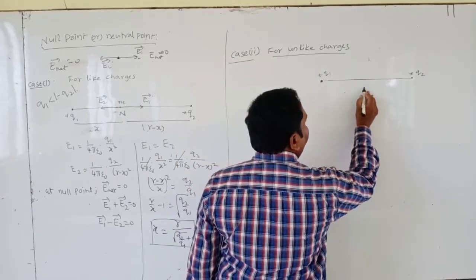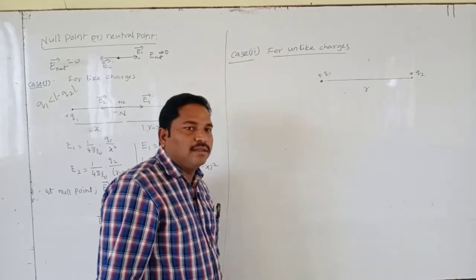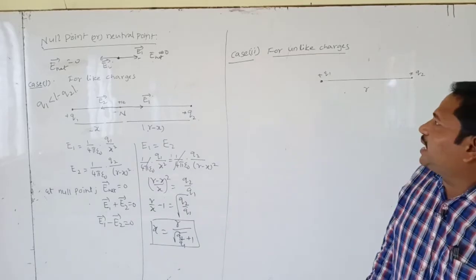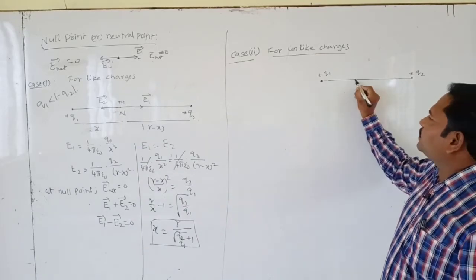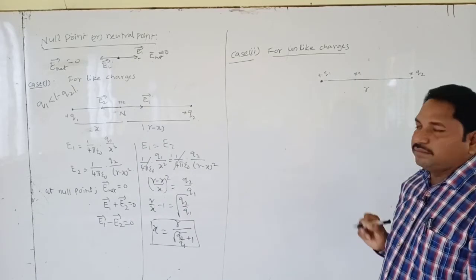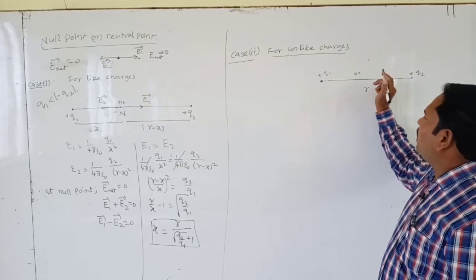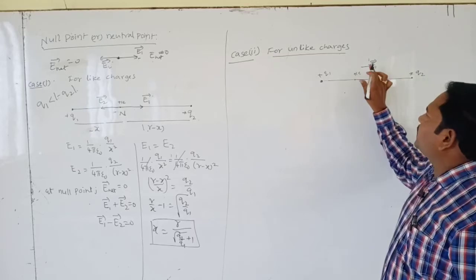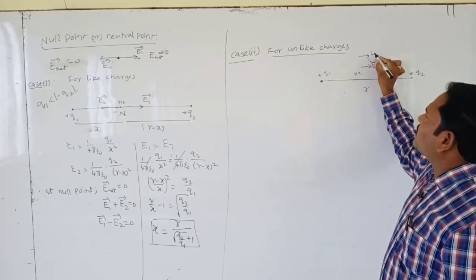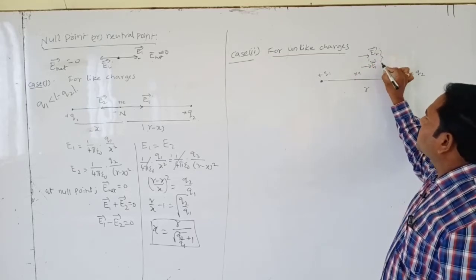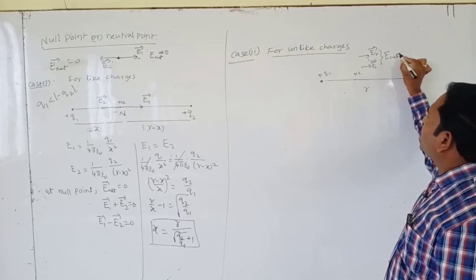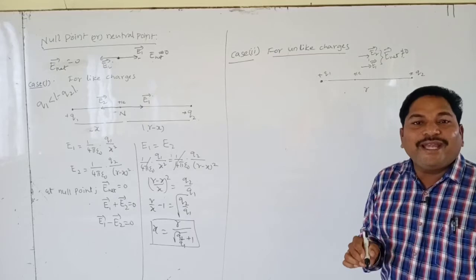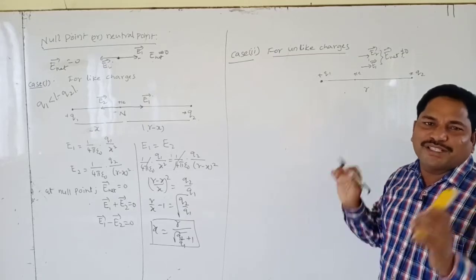Both are separated by distance r. Now, is a null point formed in between the charges? That means we have to place one unit positive test charge here. Plus repels, so E1 bar is in this direction. Minus attracts the plus, so E2 bar is also in this direction. So the net electric field is not equal to 0. That means a null point cannot be formed between the charges.